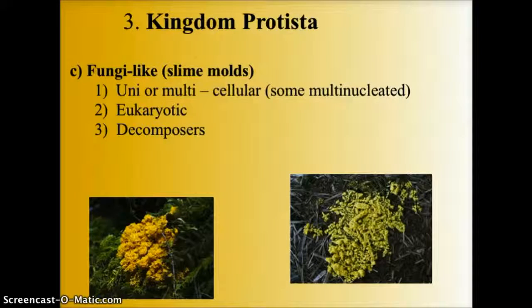Then we have the fungi-like Protista, which would include slime molds. They can be both uni or multicellular. Some of them are multinucleated, which means they are one cell with many nuclei. They are eukaryotic, and they are typically decomposers, feeding on dead or dying, decaying matter. They are usually the detritus portion of the food chain.